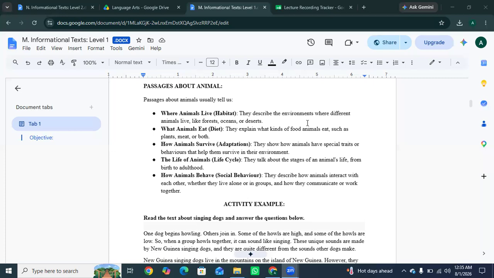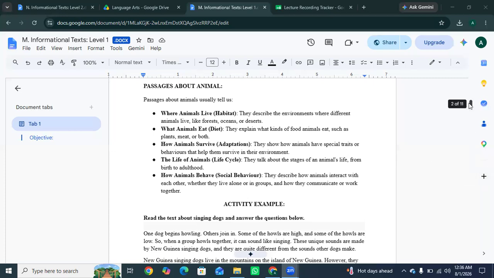The next one is how animals behave, which is social behavior. They describe how animals interact with each other, whether they live alone or in groups, and how they communicate or work together. They tell us how animals live and work together. For example, bees live in colonies, wolves hunt in packs, lions live in prides. Animals also communicate through sounds, smells, or body movement.